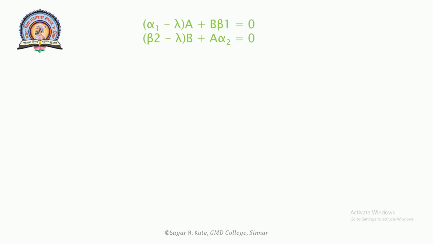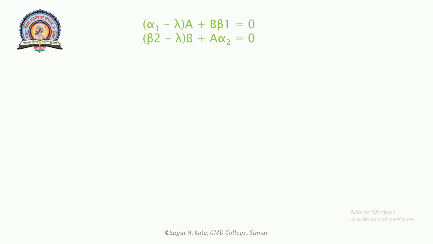So alpha 1 minus lambda into A plus B beta 1 is equal to 0, and beta 2 minus lambda into B plus A alpha 2 is equal to 0. This will be equation number 8.